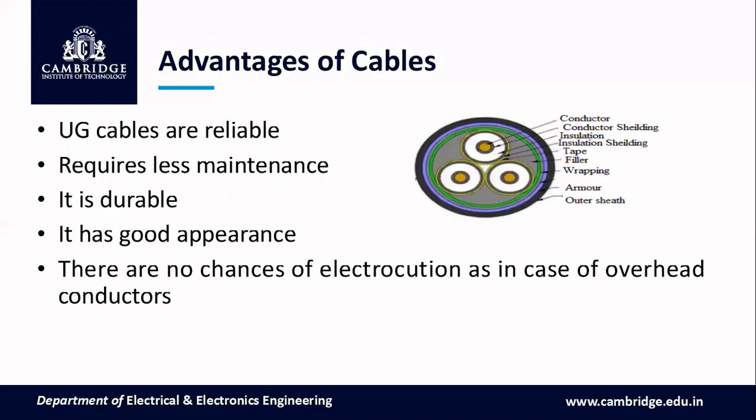Next, what are the advantages of cables? These UG cables are reliable when compared to the overhead transmission line. They require less maintenance, means once these cables are laid, regular maintenance is not much required when compared to overhead transmission, because under overhead transmission we need to check whether tree trimming has to be done or not. So this requires less maintenance.